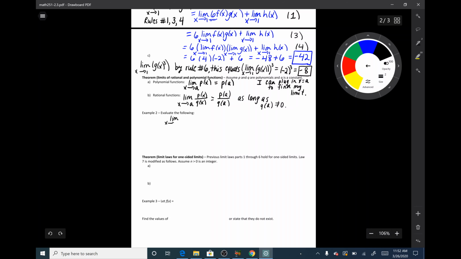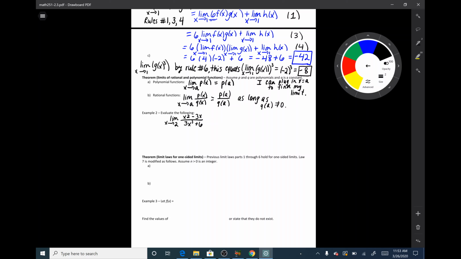of x squared minus 3x over 3x cubed plus 6. Now, if I were to plug in x equals 2 into the denominator, it does not equal 0.